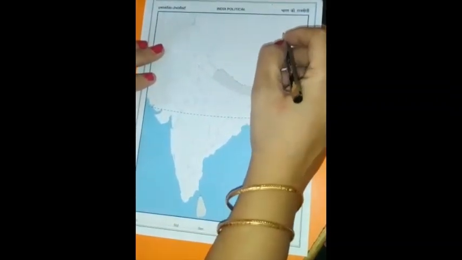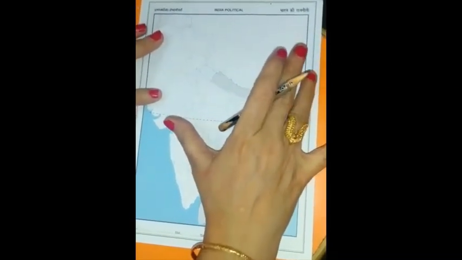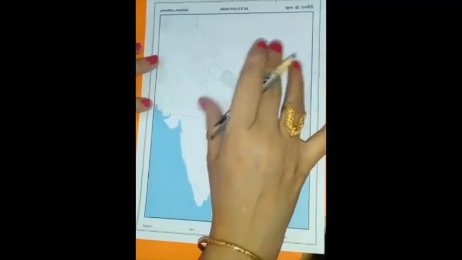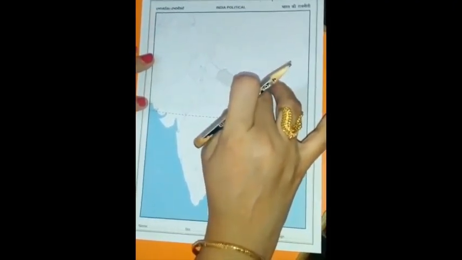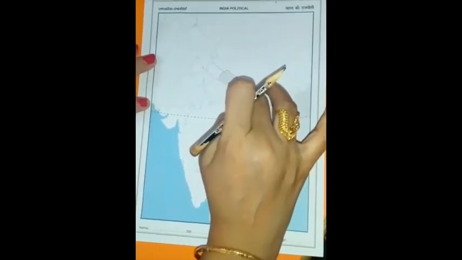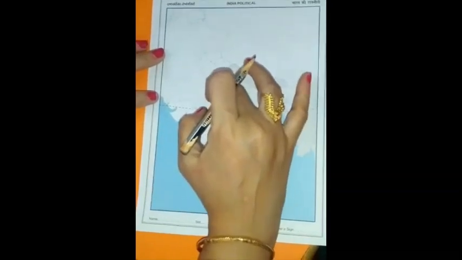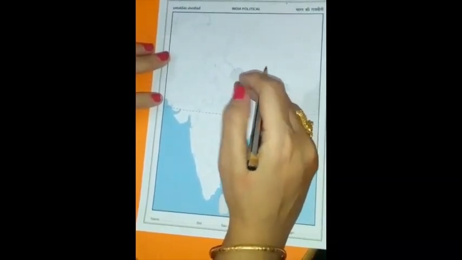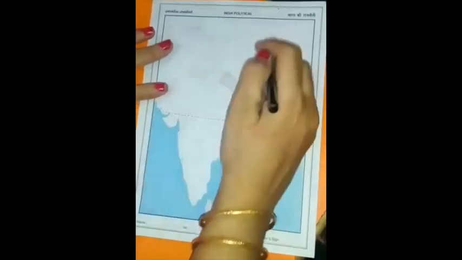Very good morning, children. Today I am doing the map marking. I will be teaching you step by step how to mark the northern plains. Here we have two map markings in this lesson, children. The first one is we will mark the northern plains along with the three river basins, that is the Ganga basin, Brahmaputra basin and the Satluj basin. And in the next map marking, I will be teaching you the course of river Ganga and Brahmaputra. Well, children, we will begin with the northern plains first.